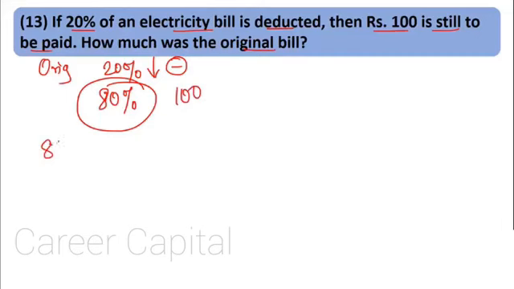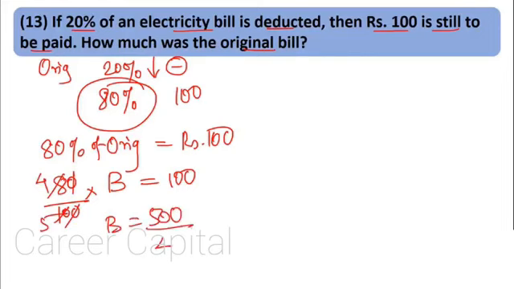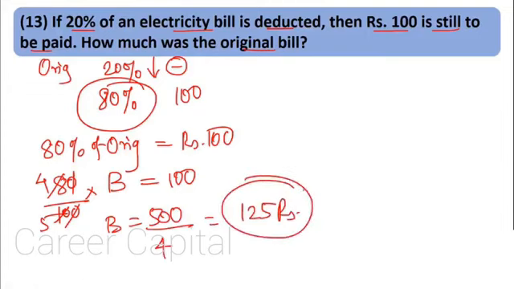That means 80% of the original bill is nothing but rupees 100. 80% of the original bill, let it be B, is nothing but 100. What do we get over here? 2 4s are 8, 2 5s are 10, B is equal to 500 upon 4. What will you get over here? 125 rupees. So the original bill is 125 rupees. See how easy it was. Moving to question number 14.